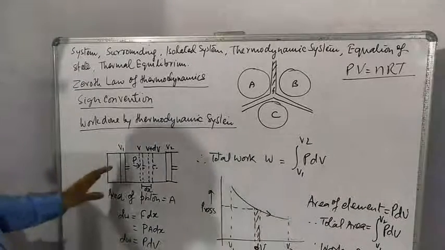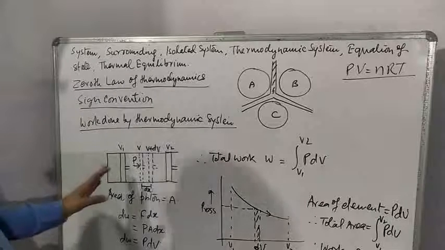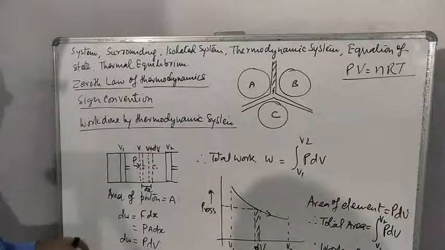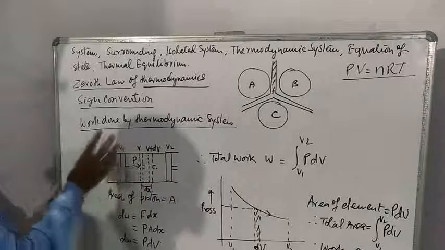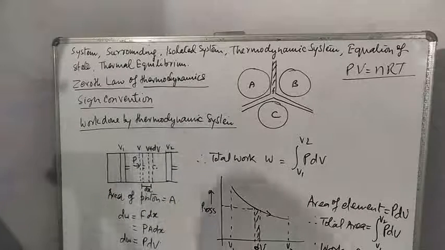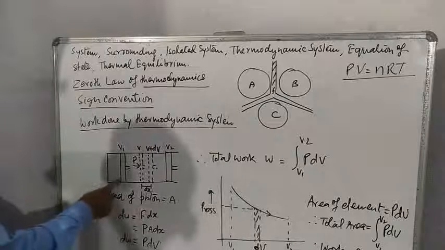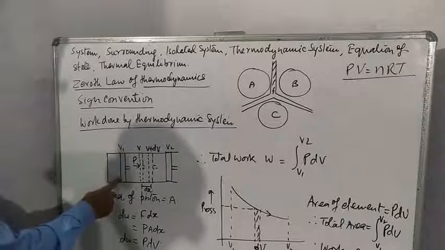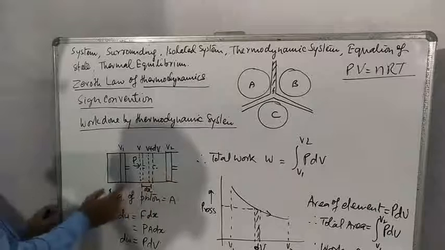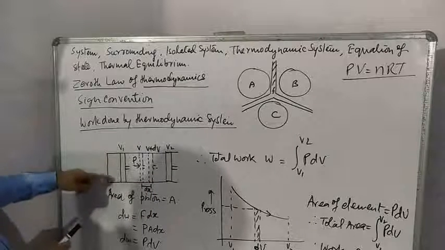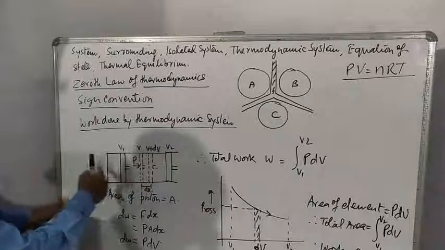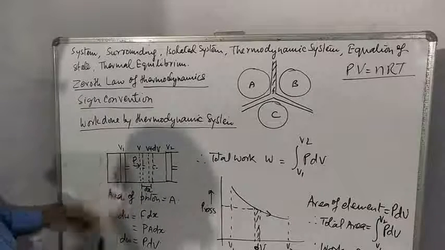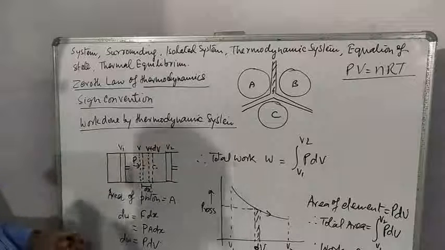Now let us understand work done in thermodynamic process. Suppose it is a thermodynamic system, it is a cylinder, some gas is filled. Piston moves from this position to this position. Initial volume is V1, this much, and final volume is V2. Means expansion takes place from V1 to V2.